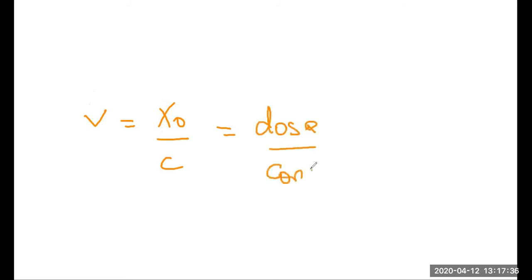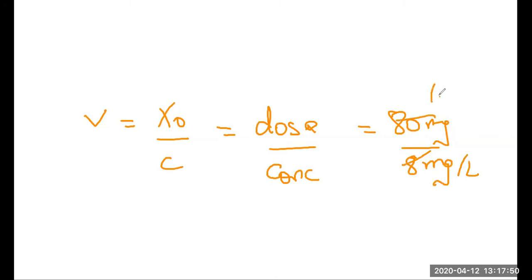We know the formula: V is equal to X naught over C, where X naught is the dose and C is the resulting concentration. The dose is 80 milligram, whereas the concentration is 8 milligram per liter. If we divide them, the resulting answer is 10 liters. So we can calculate the volume of distribution very easily.